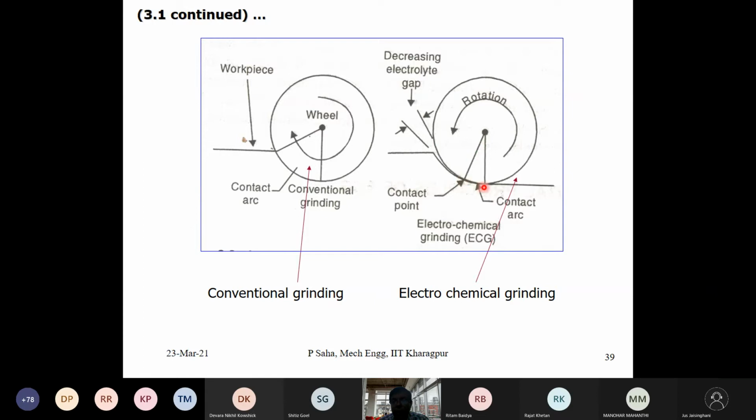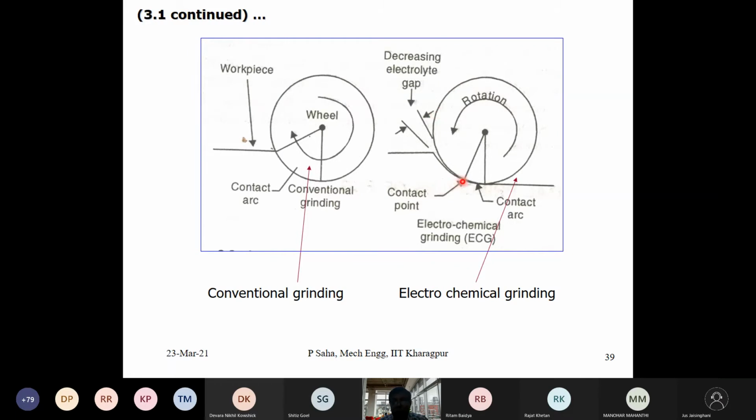Okay, only this small arc where we have this contact. As a result, if you compare the involved cutting forces, this contact force, the cutting force, may be hardly 10% of this, because most of the material is removed in the non-contact zone through the ECM process. So as a result of it, this wheel will not erode so fast.